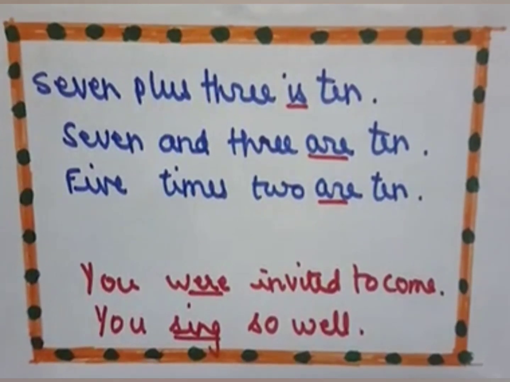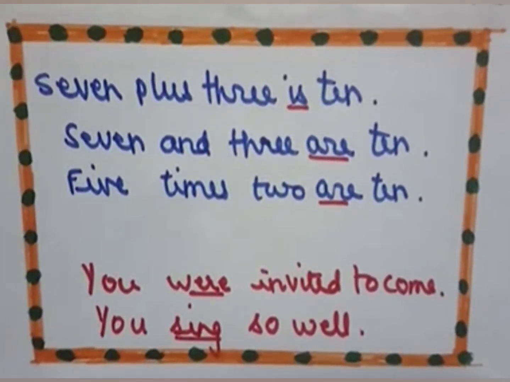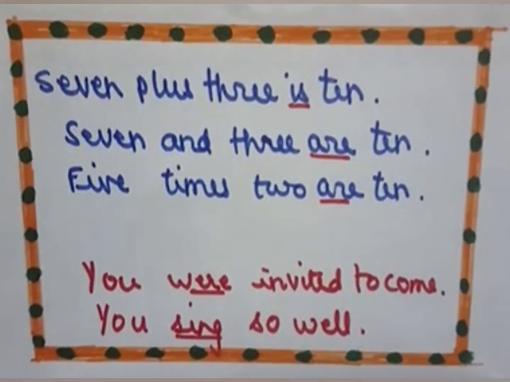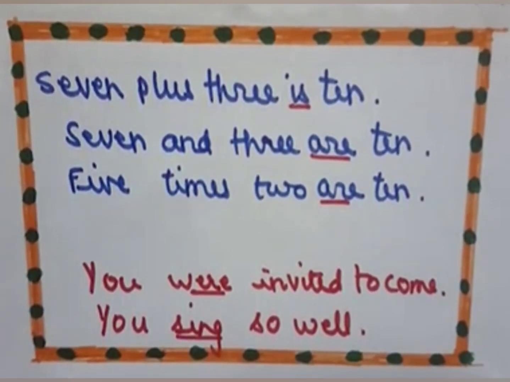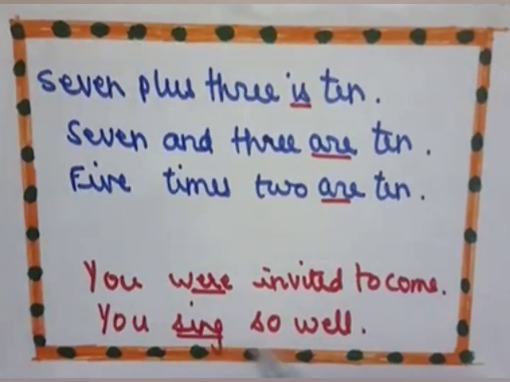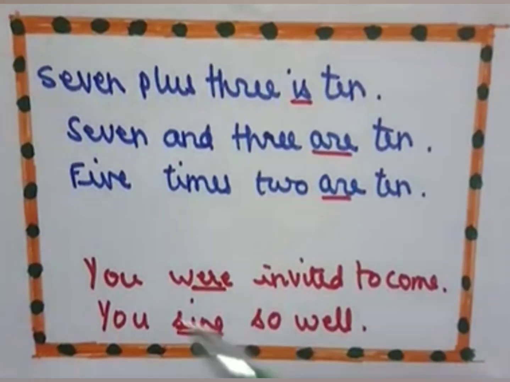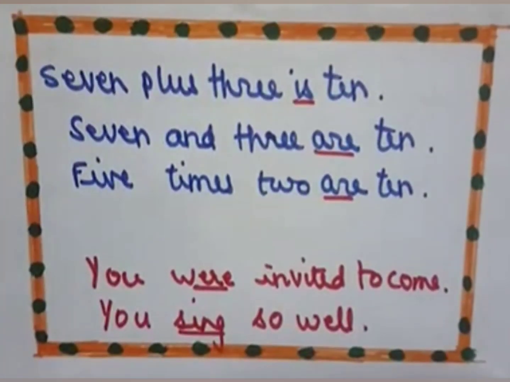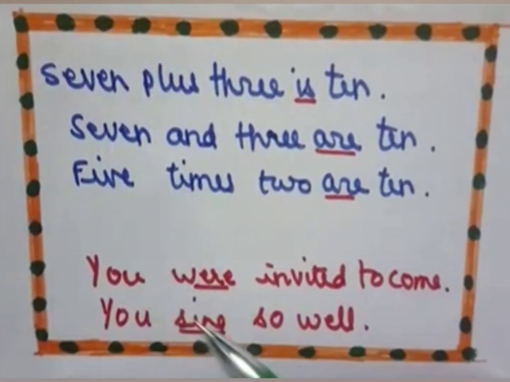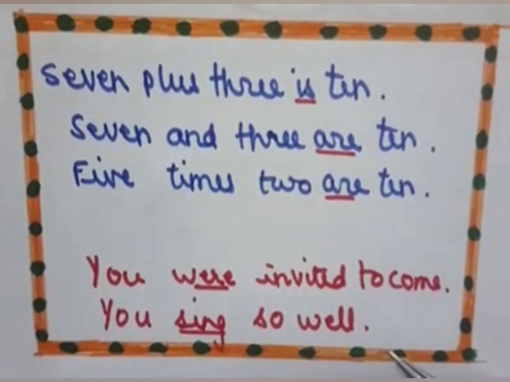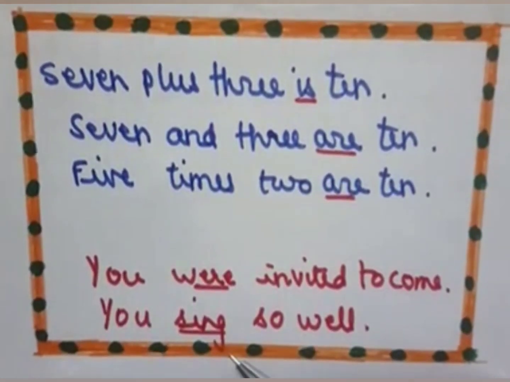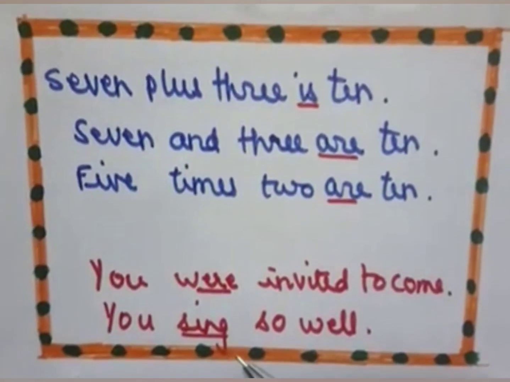Next, the pronoun you always takes a plural verb. With you, we always use a plural verb. You were invited to come, or you are invited to come. Were and are are used with you. And then, you sing so well. With you, we use the first form of the verb. We don't use s or es.